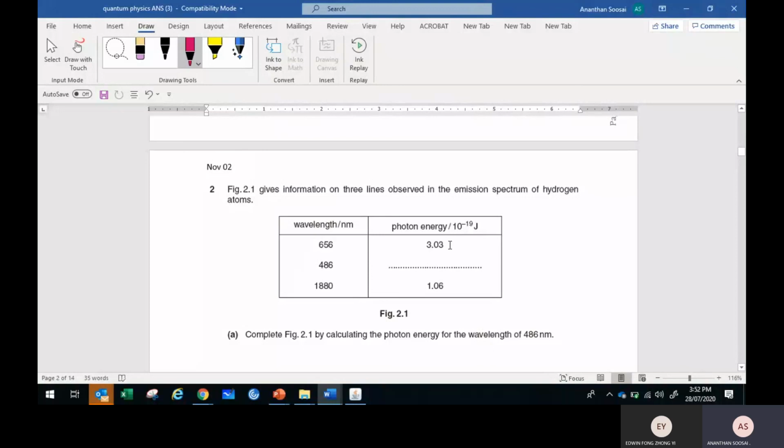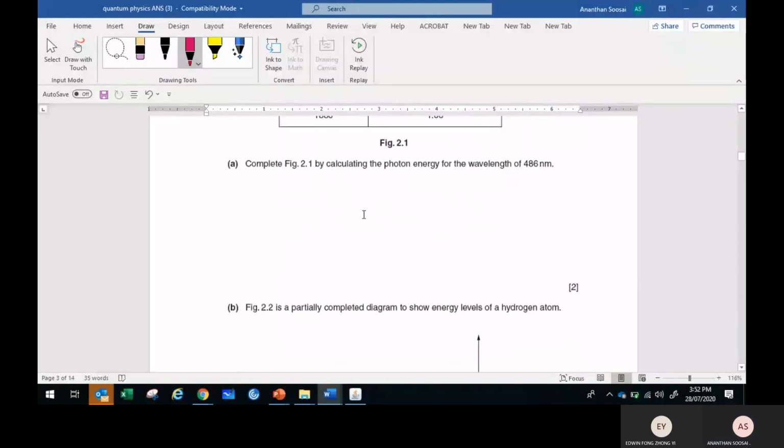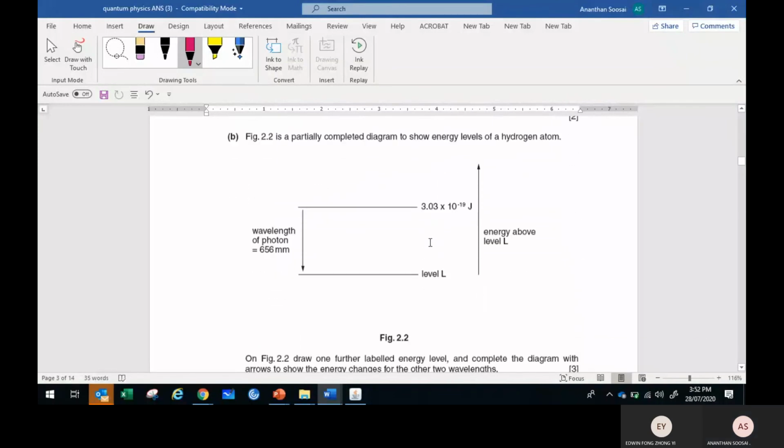How do you find this energy? Come on. What formula do you use? hc over lambda. So you use the 486, you get this energy. Then complete by calculating the photon energy. So this is no problem. hc over lambda will do. Next, 2 energy levels are given, the ground level and 3.03 times 10 to the negative 19.